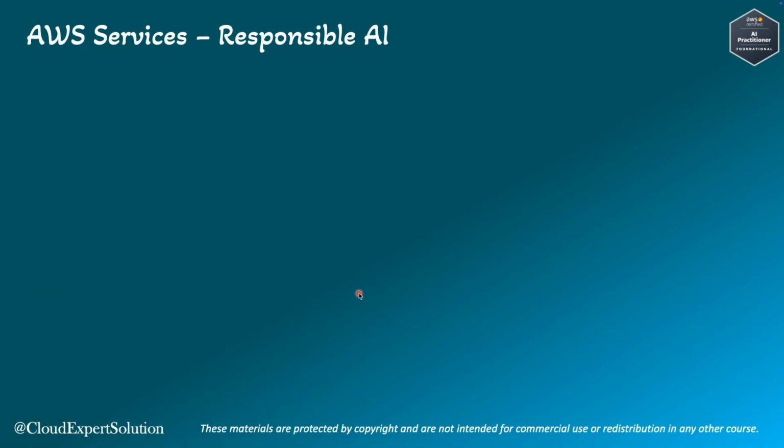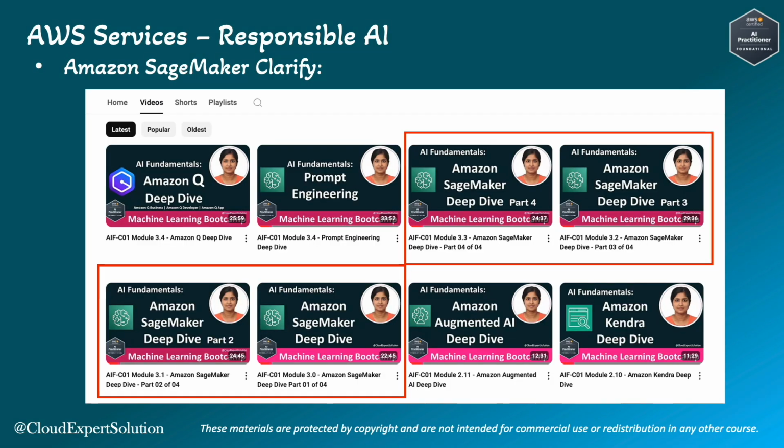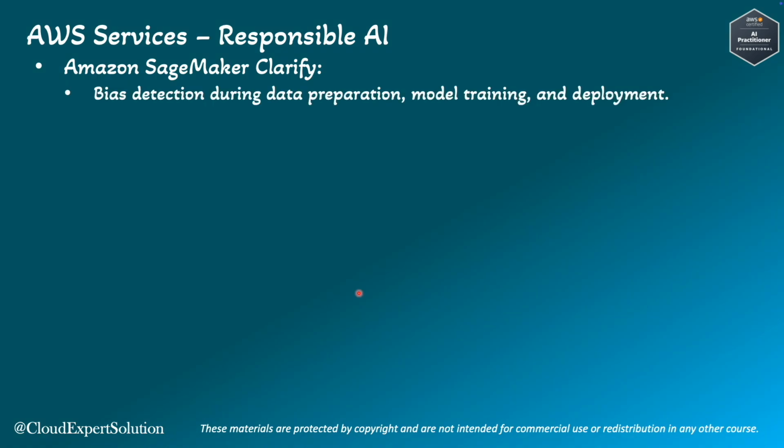Next, we will review AWS services which can be used to promote responsible AI principles. We'll start with SageMaker Clarify. We have covered Amazon SageMaker and all its components in greater depth across 4 videos, part 1 to part 4. In these videos, we have thoroughly explained all SageMaker components. For a deep dive into SageMaker, please review these videos. SageMaker Clarify is used to detect bias during data preparation, model training, and deployment. It also provides insights into model behavior to ensure fairness and transparency.